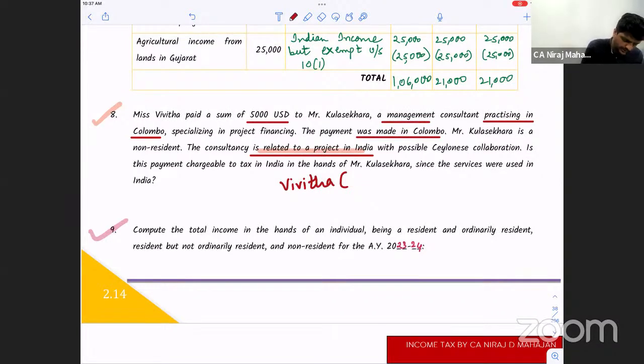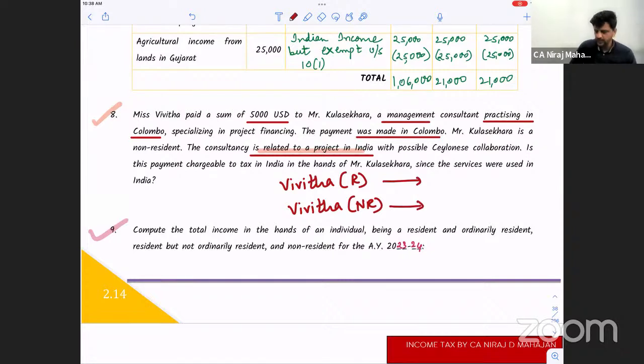What do you think? And you have to give me justification also. Very good, Indrajit. Good, good. Very good. Nice. Now, Vivitha can be Indian or non-resident, resident or non-resident. Fine. She's paying $5,000 US, they are saying. Anyway, I'm taking both the assumptions right now for the sake of clarity. But what is common? The recipient, the payee, is NR. This much we know.